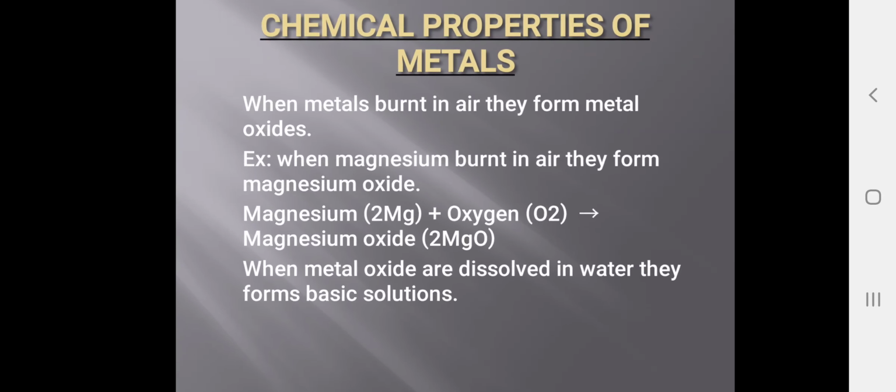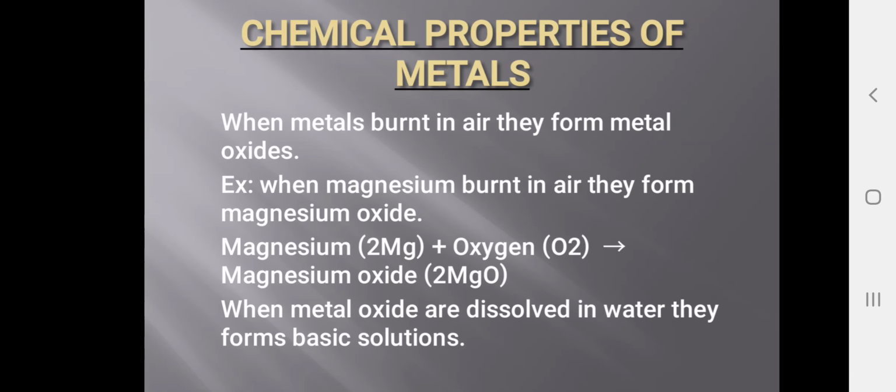Now, the chemical properties of metals. When metals are burnt in air, they form metal oxides. For example, when magnesium is burnt in air, it forms magnesium oxide. Magnesium, when it reacts with oxygen, forms magnesium oxide, which is an example of a metal oxide.